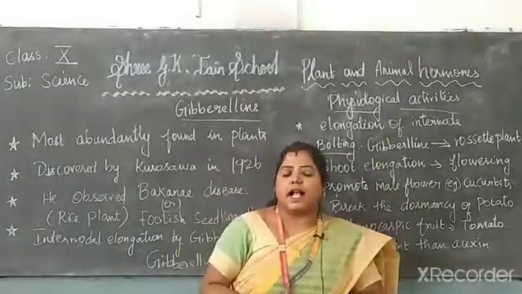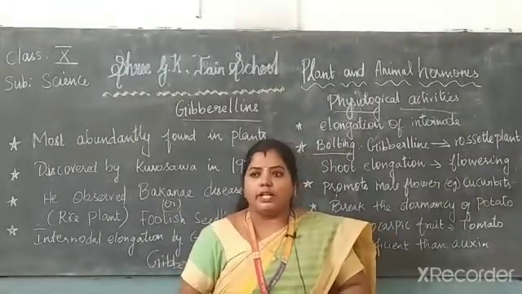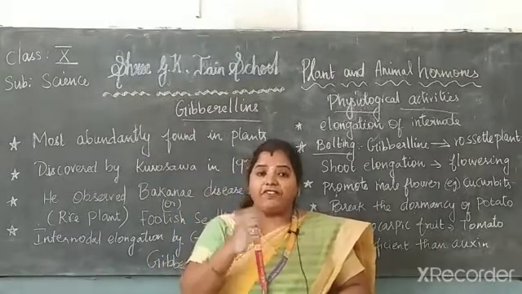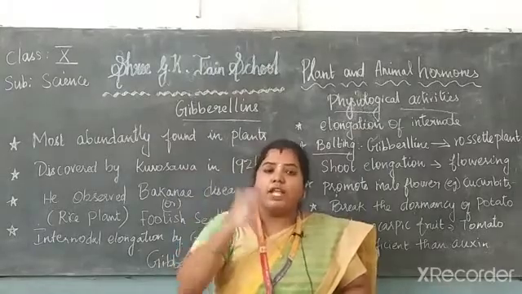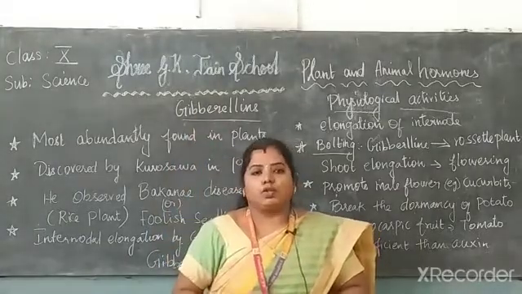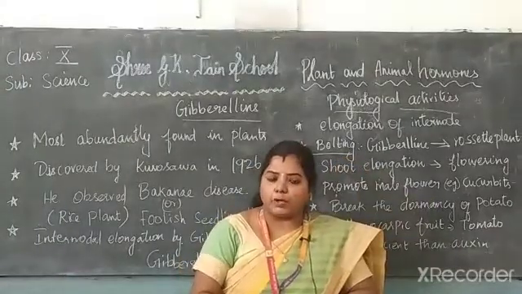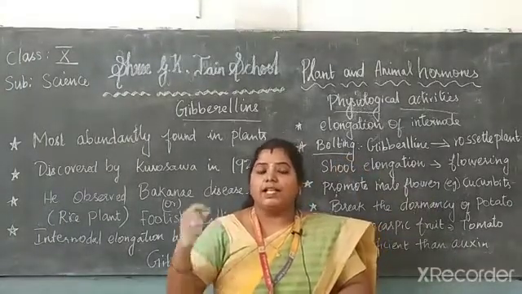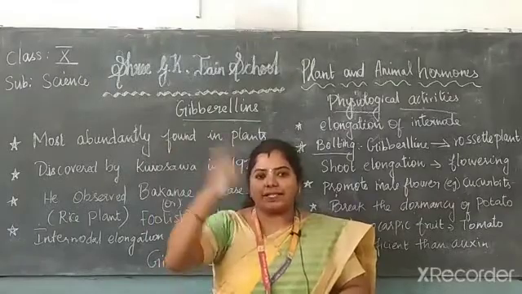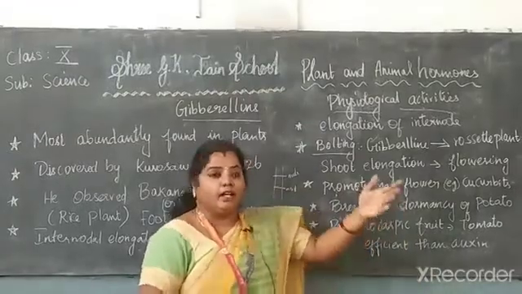Next one, break the dormancy of potato. Dormancy means a kind of sleeping period. If you take the potato from the soil, it does not have growth. That is called a resting or sleeping period. But if you spray gibberellin over that potato, it can be used as a seed. It has the capacity to start growth. Have you all understood the dormancy of potato? Before that, if you took the potato from the ground, we could not use it as a seed. It did not have the capacity to grow. But after spraying gibberellin, it acts as a seed to form the growth of a plant.